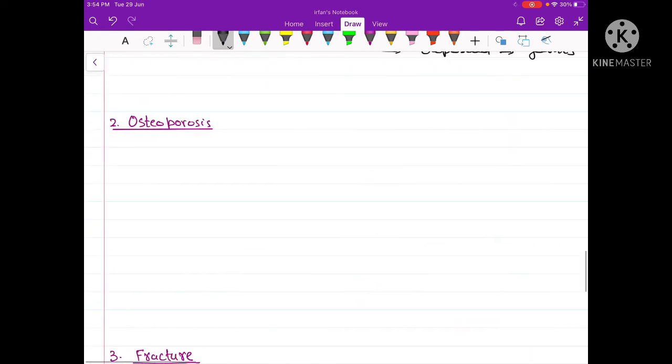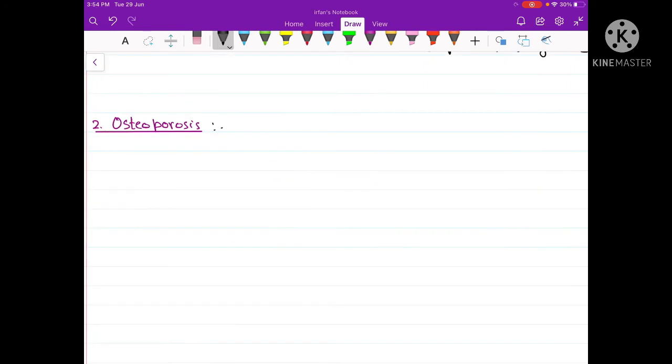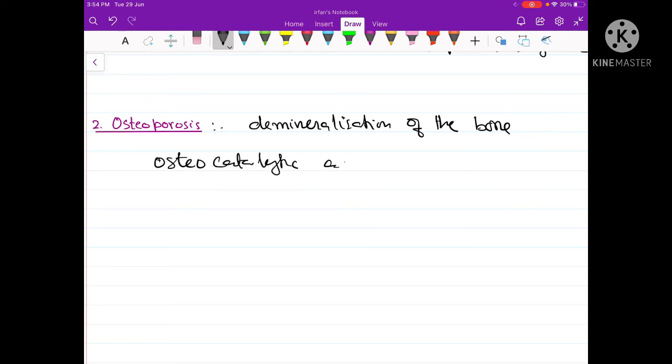Now, another disorder of the skeletal system is called osteoporosis. In case of osteoporosis, there is demineralization of the bone. In other words, the osteoclastic activity of the bone is more.